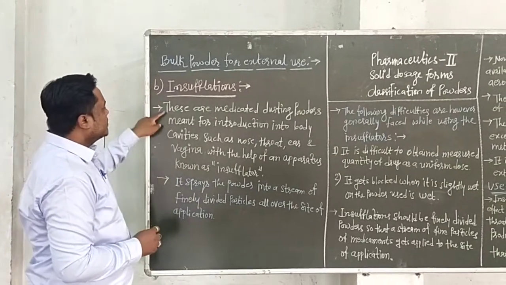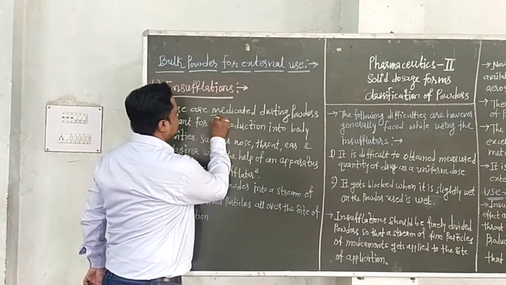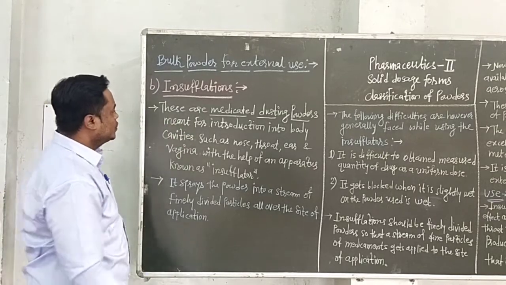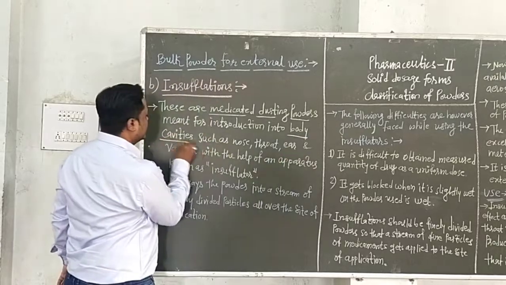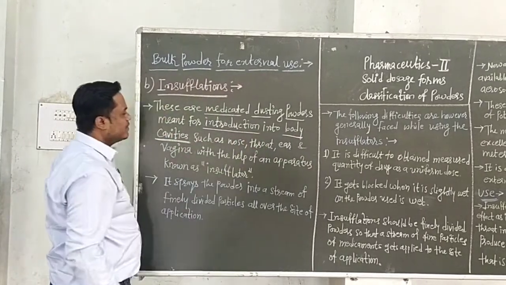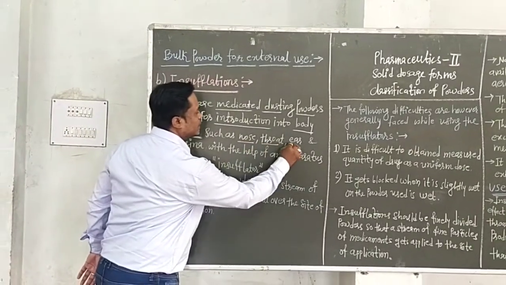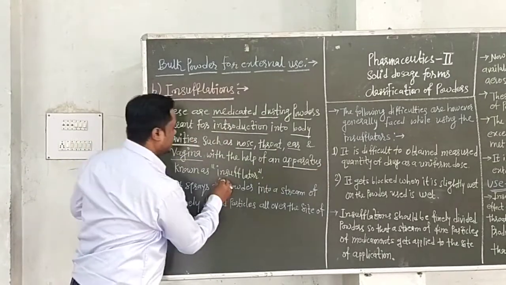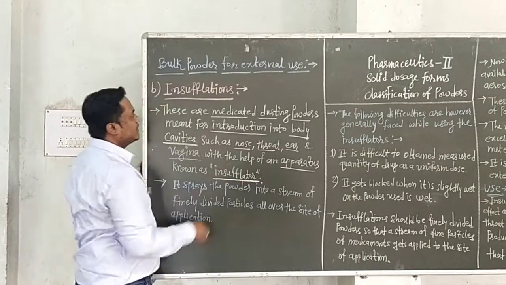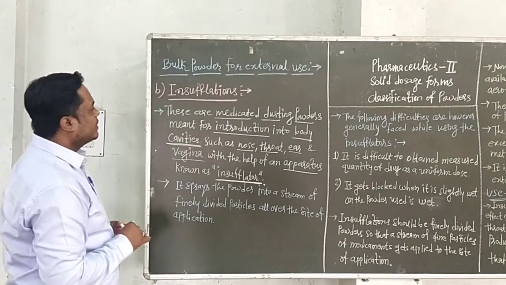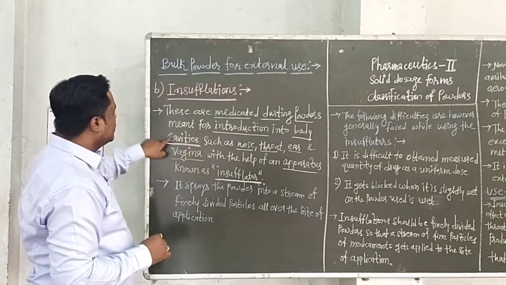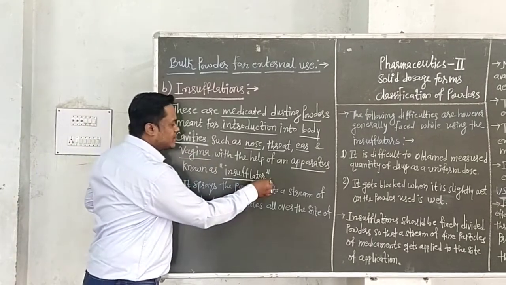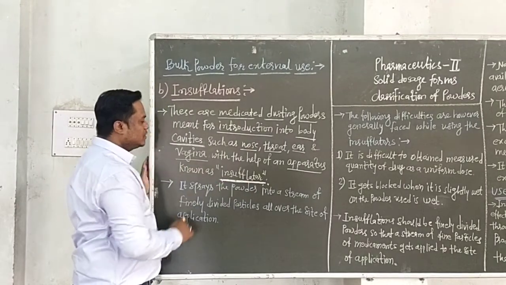What are insufflations? Insufflations are medicated dusting powders meant for introduction into the body cavities such as nose, throat, ear and vagina with the help of an apparatus known as an insufflator. You have to use the apparatus that is called the insufflator.